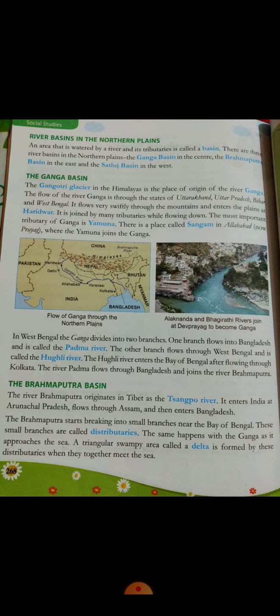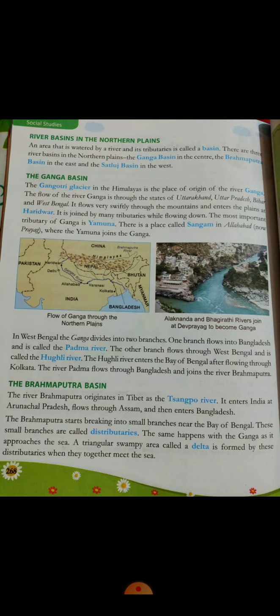In West Bengal, the Ganga divides into two branches. One branch flows into Bangladesh and is called the Padma River. The other branch is called the Hooghly River in West Bengal. The Hooghly River enters the Bay of Bengal after flowing through Kolkata. The river Padma flows through Bangladesh and joins the river Brahmaputra.